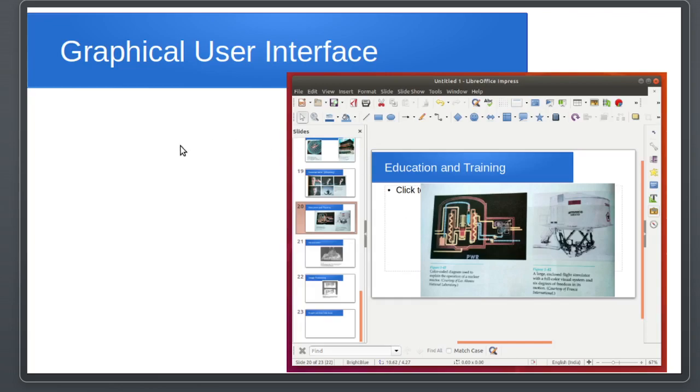Now, this is the last thing that I will talk about: the graphical user interface. A graphical user interface helps us interact with the computer easily. Suppose I want to draw a line here, I need not write code for that. Somebody has written the code for me. I will use a symbol here, this representation.